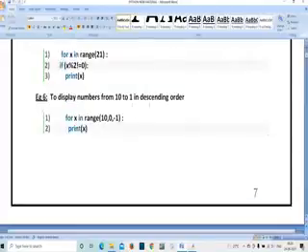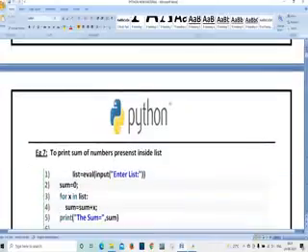To display the numbers 10 to 1 in descending order, you have to decrease. For x in range 10 comma 0 comma minus 1 means 10, minus 1, minus 1, minus 1, it is going to decrease. Here 10 is the starting number and 0 is the ending number. Or if you want to print 1 to 10 in increasing order, for x in range 1 comma 10 comma plus 1. If you write like this, you are going to get 1 2 3 4, isn't it? In decreasing, you have to write minus 1, because the highest number is 10 and the lowest number is 0, so you have to decrease from the highest number to the lowest value. So you have written minus 1.